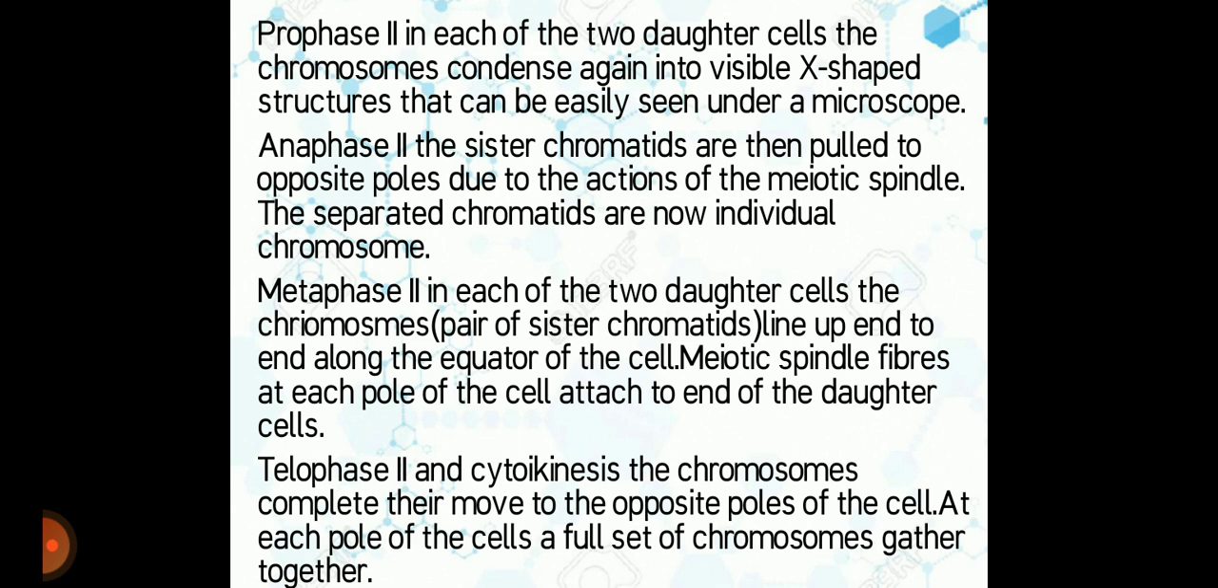Meiotic spindle fibres at each pole of the cell attach to the ends of the daughter cells. Telophase 2 and cytokinesis, the chromosomes complete their move to the opposite poles of the cell. At each pole of the cell, a set of chromosomes gather together.